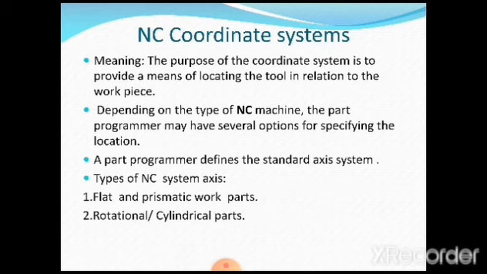Now the next part of information. We have studied that in an NC system we require three important parts: a program of instructions, a machine control unit, and a machine tool. All together we call it an NC system.